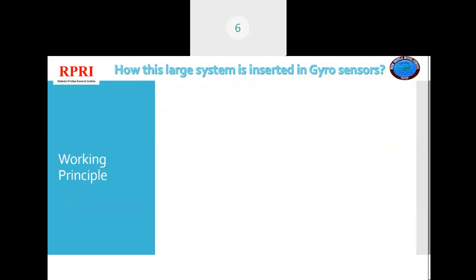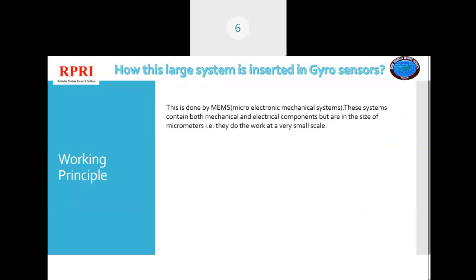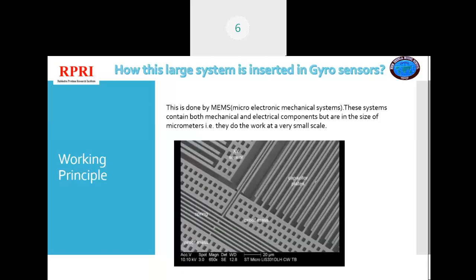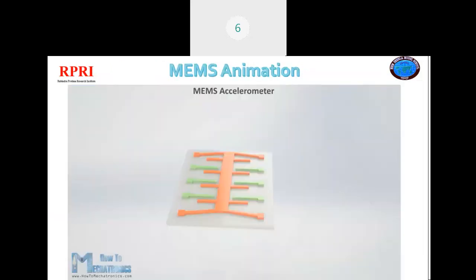Next we come to the MEMS part. Now a question arises: how is such a large system inserted in the gyrosensors? The answer to this question is none other than MEMS. MEMS are microelectromechanical systems. They are capable of doing the whole large work at a very small scale. Here is the diagram of the MEMS.